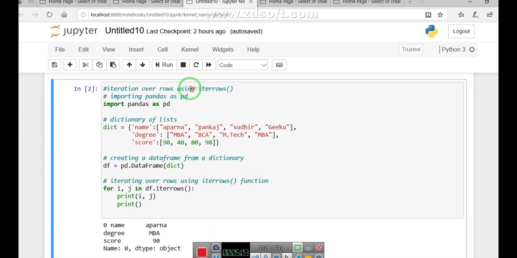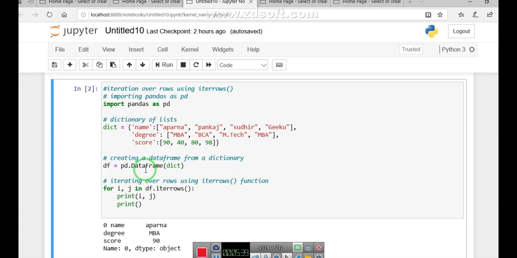Now students, moving on to today's question: iteration over rows using the iterrows method or function. Step number one, as we have already gone through, is to import pandas, which we do in all our programs. Step number two, we did in the earlier program also: how to create a dictionary using lists. Then we converted the same into a data frame. And now, whatever data frame we have created, we want to access its rows and columns.